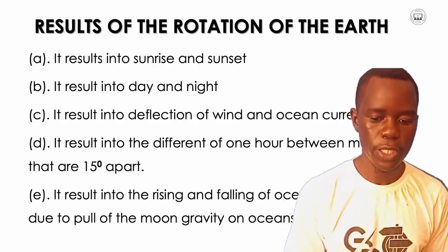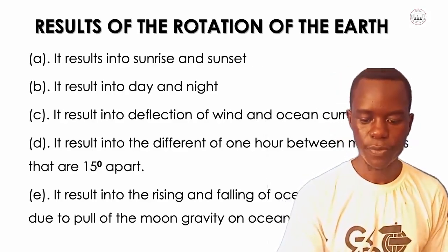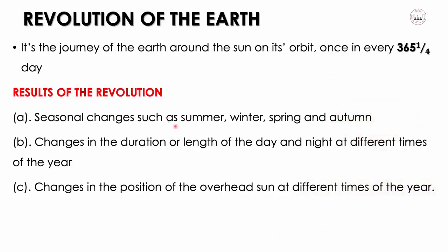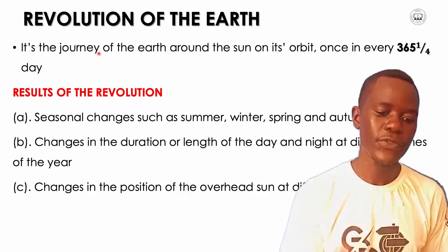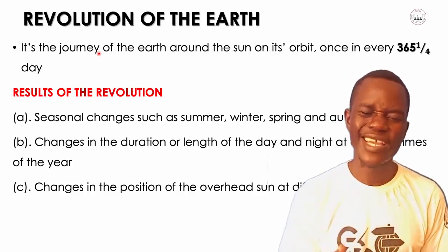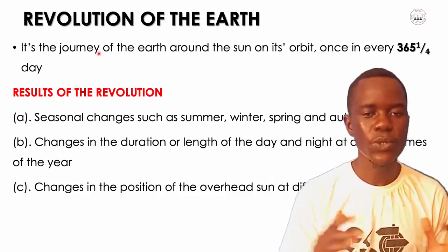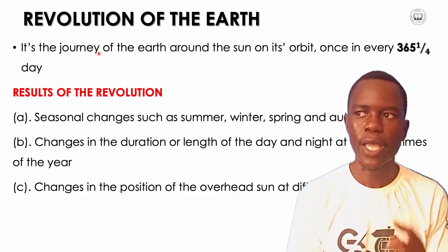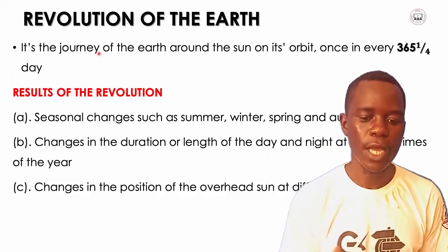Now let's see revolution. What is revolution? Revolution is the journey of the Earth around the sun, or its orbit, once in every 365.25 days. 365.25 days, in other words, can be translated as a year. So in only 1 year the Earth moves around the sun on its orbit.